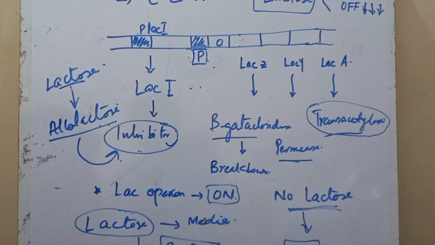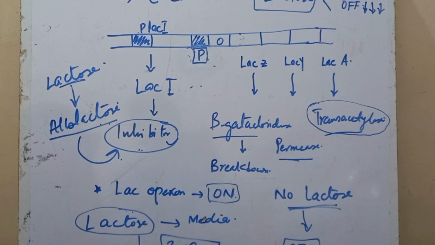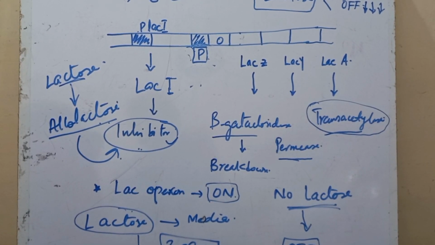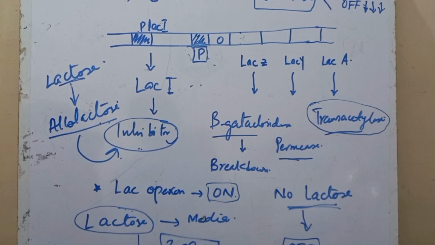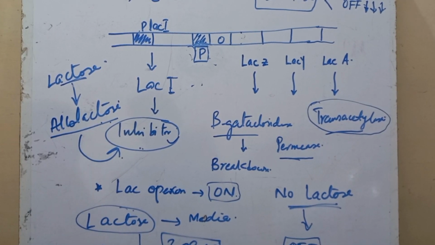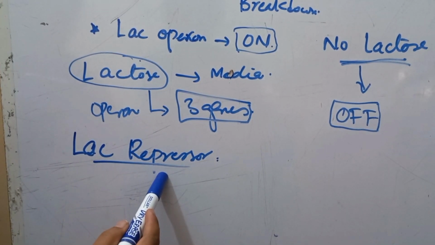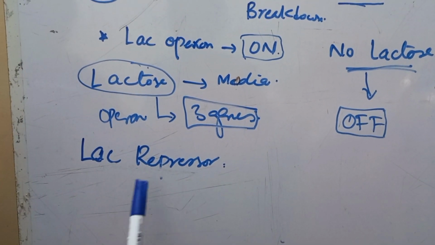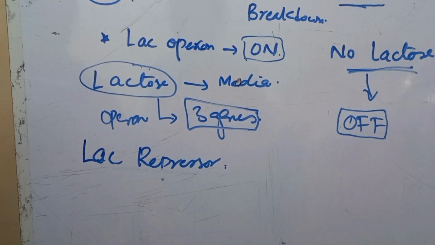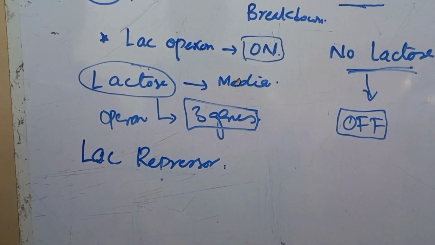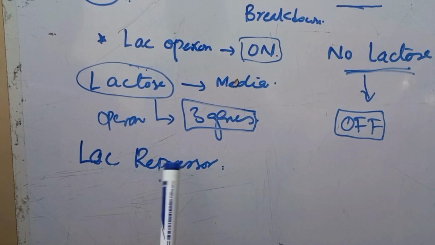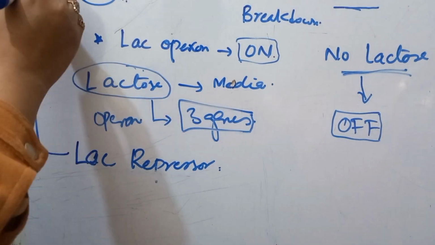Two regulators turn the operon on and off in response to lactose and glucose levels: the lac repressor and catabolite activator protein. Number one, the lac repressor. The lac repressor acts as a lactose sensor. It normally blocks the transcription of the operon but stops acting as a repressor when lactose is present. The lac repressor senses lactose indirectly through the presence of allolactose.